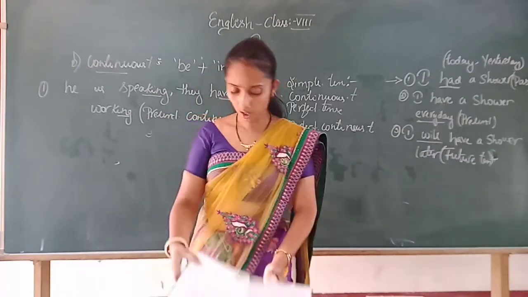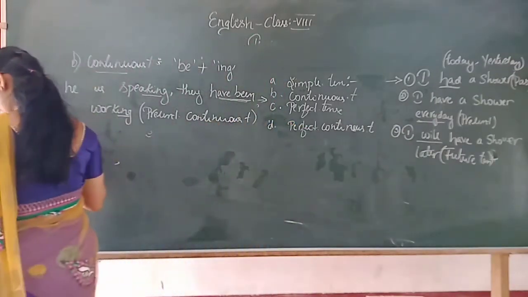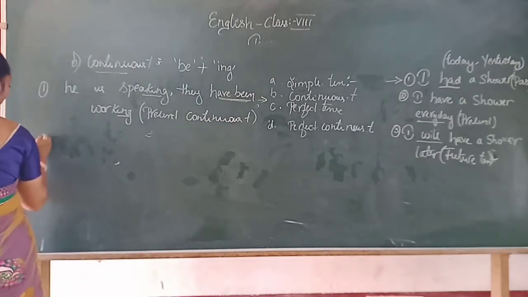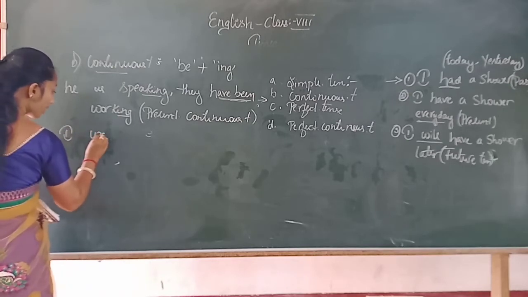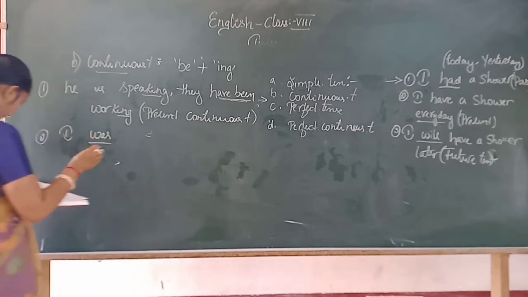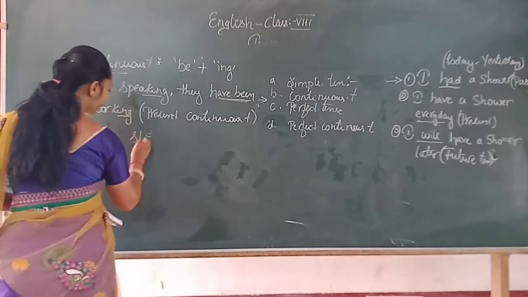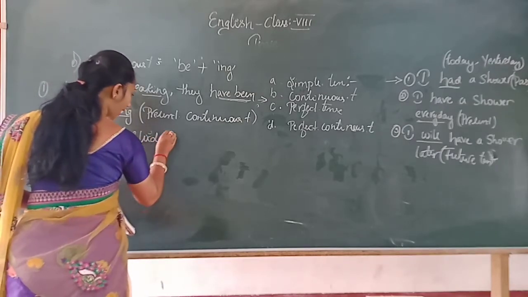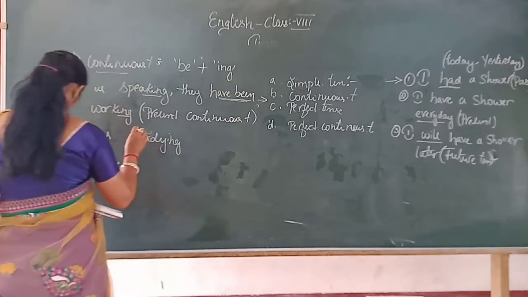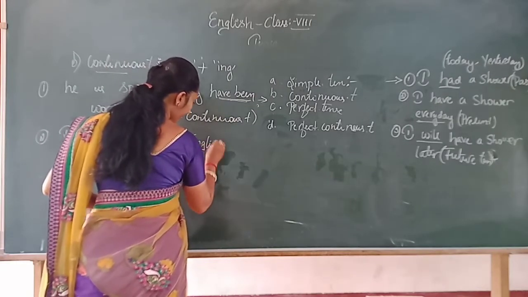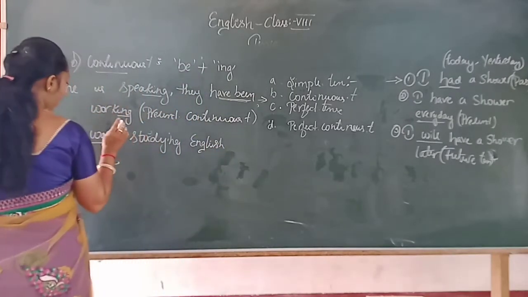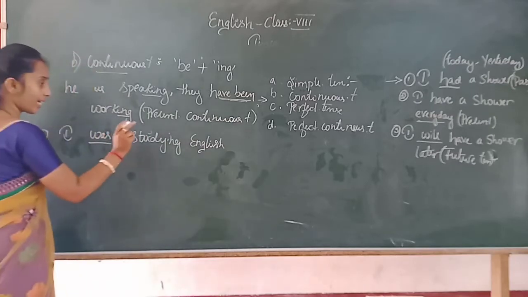Or another example: I was studying English. Is it clear, children? I was studying English.